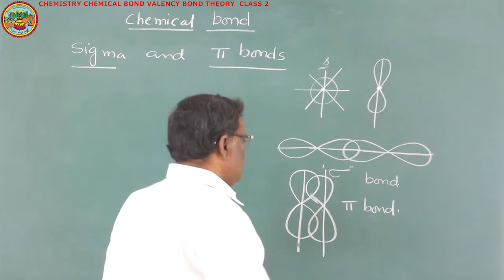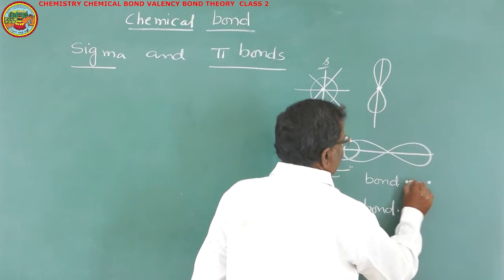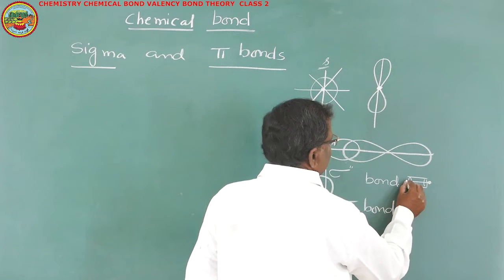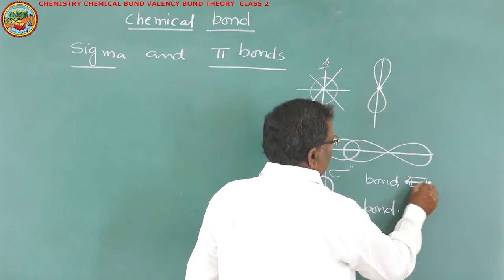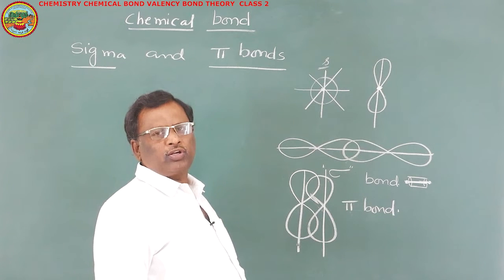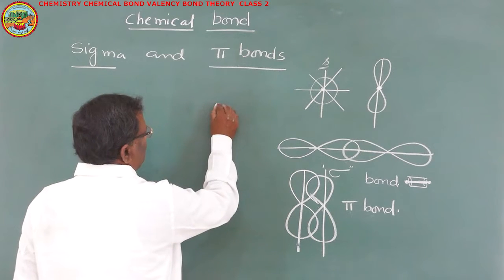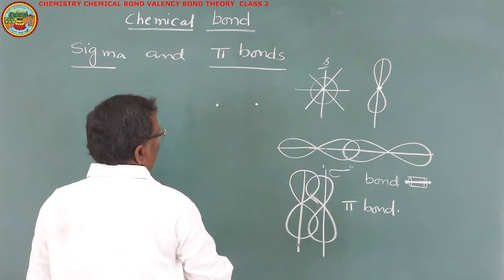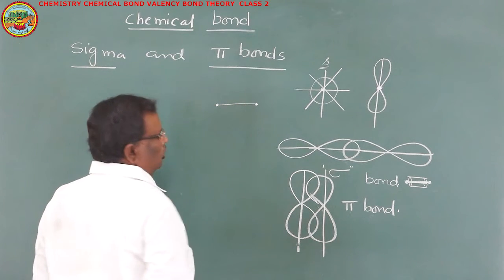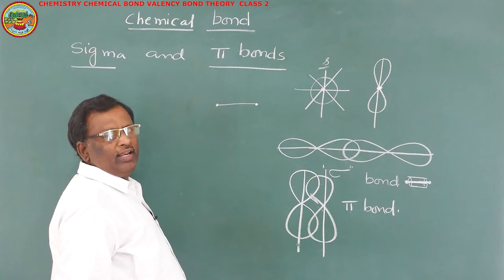In sigma bond, the electron cloud is cylindrically distributed along the internuclear axis. If it is the internuclear axis, this is the nucleus and this is the nucleus. The imaginary line that joins the two nuclei is said to be internuclear axis. So, this is the nucleus of one atom, and this is the nucleus of another atom. An imaginary line that joins nuclei of two bonded atoms is said to be internuclear axis.